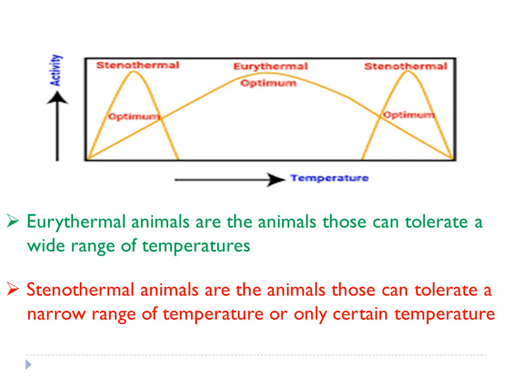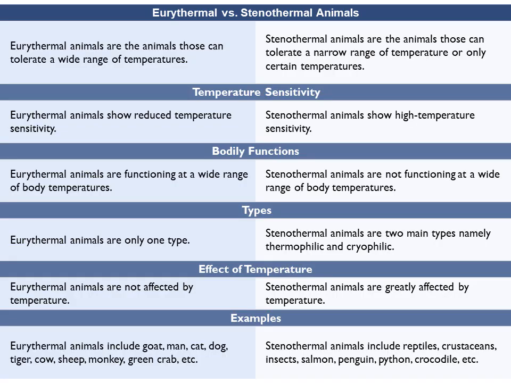Now, let us go into the differences between eurythermal and stenothermal. By definition, eurythermal organisms can withstand or tolerate a wide range of temperature. Stenothermal organisms can tolerate only a narrow range of temperature. Now, how is temperature affecting the organism, or temperature sensitivity?